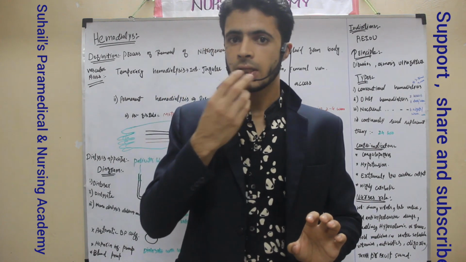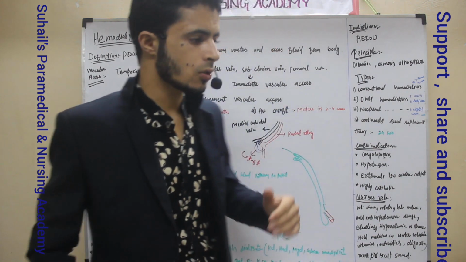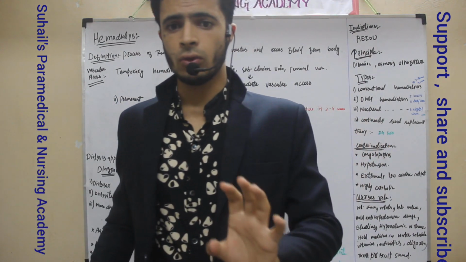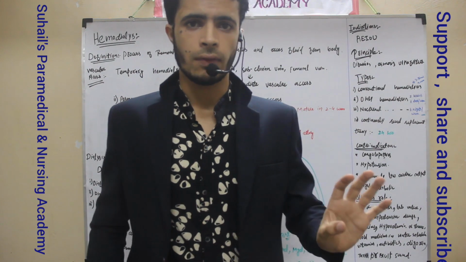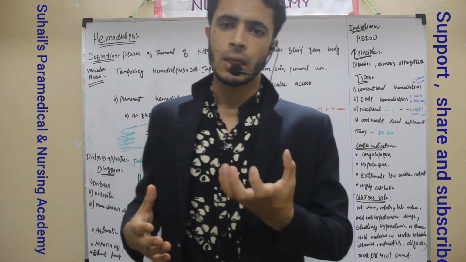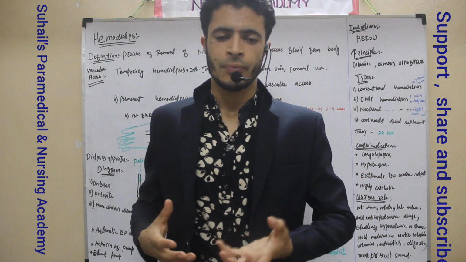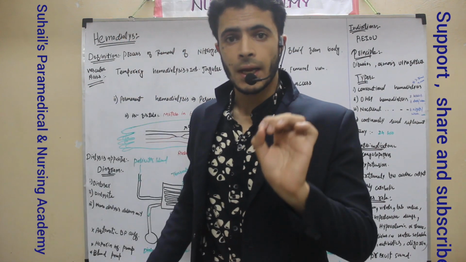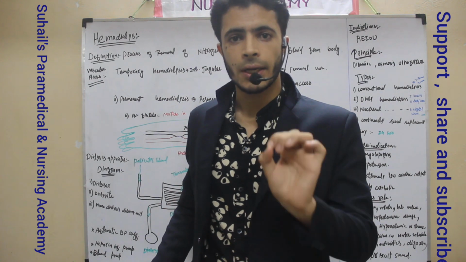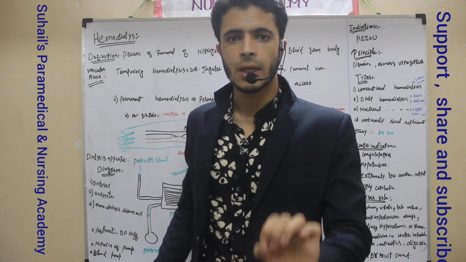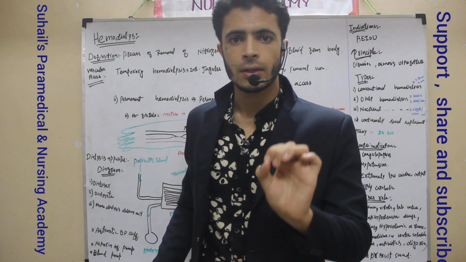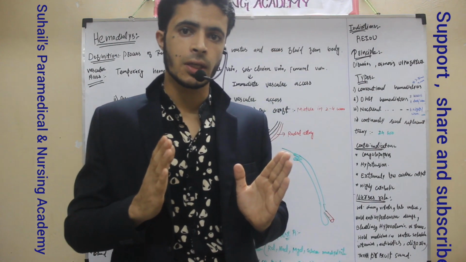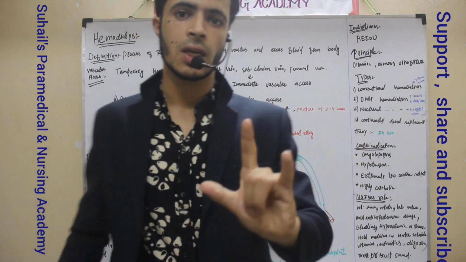When the condition is not treated, acute renal failure or chronic renal failure may lead to end stage kidney disease. In end stage kidney disease, what happens? 85 to 90% of the kidney function is lost in case of end stage renal disease.